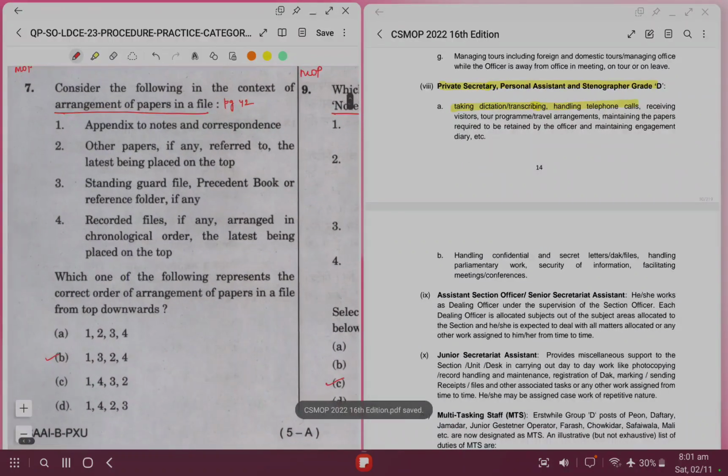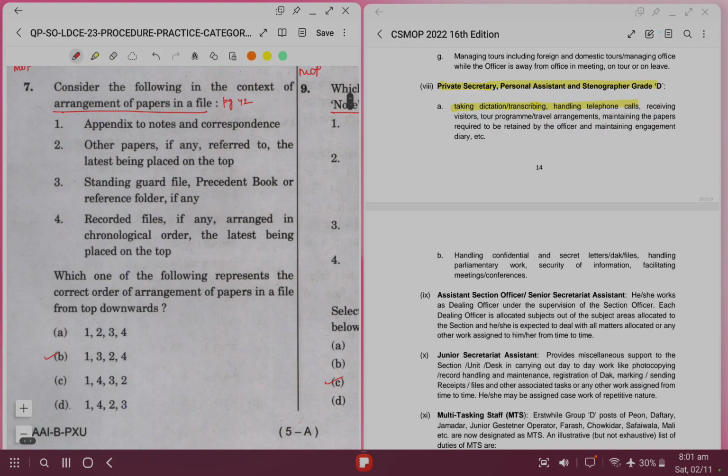Now question number 7. Appendix to notes. Consider the following in the context of arrangement of papers in a file. So this question has been asked multiple times by UPSC because this is the basic of file management.